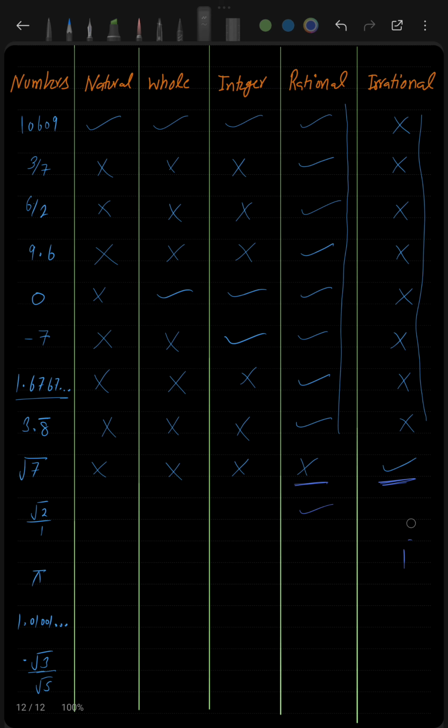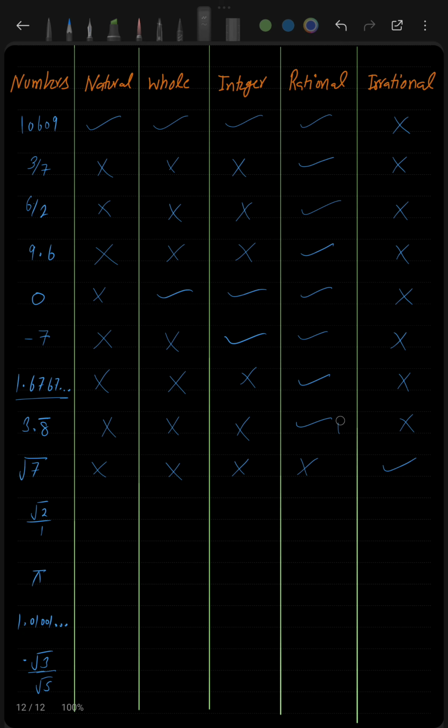Let me tell you what was the definition of a rational number. I want you to remember. So the definition of a rational number was that any number that can be represented in the form of p by q, but it was not this much only. There were a few other words as well.